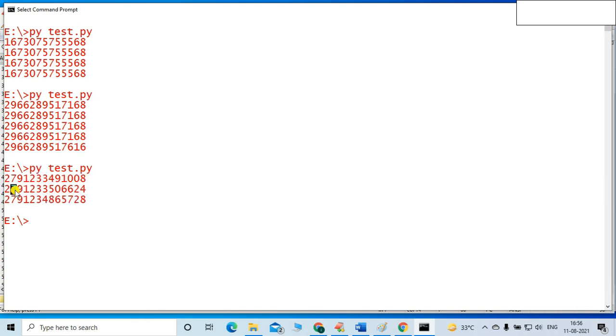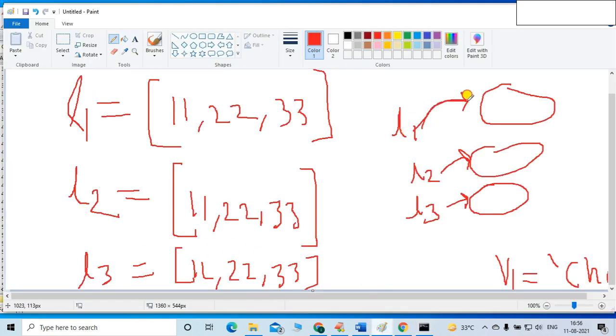If you compare, we come to know L1 has a different memory location, L2 has a different memory location, L3 has a different memory location. What it means? It is not using the same object. A different object it is using.